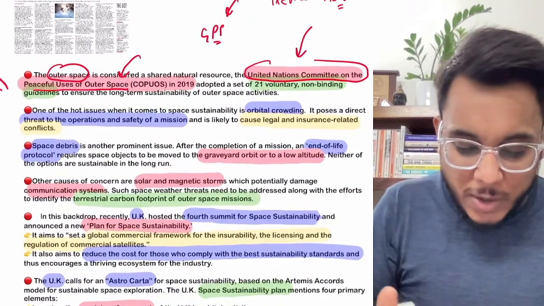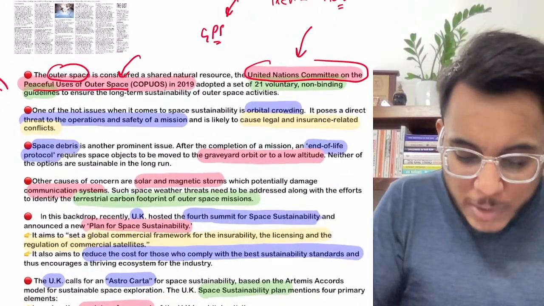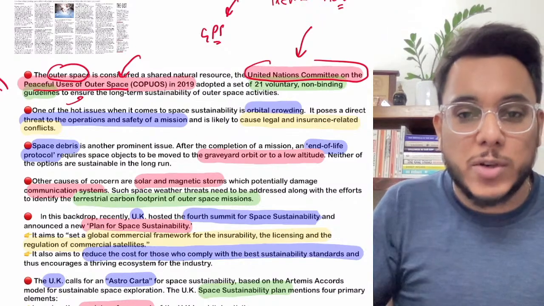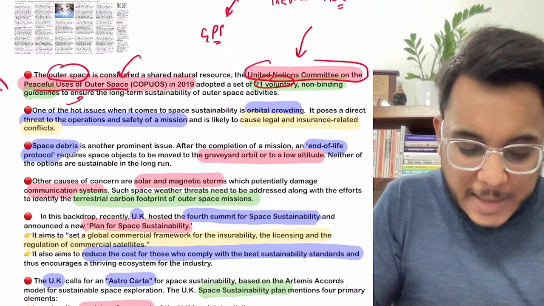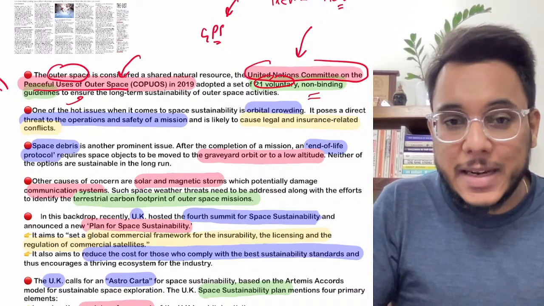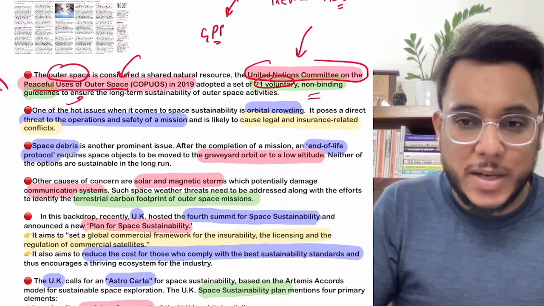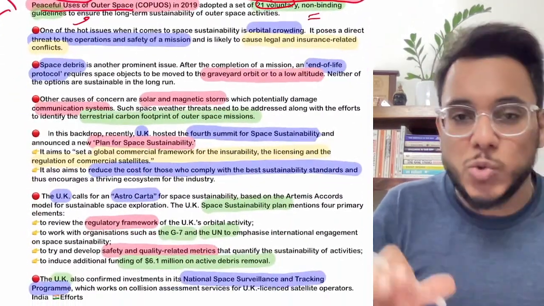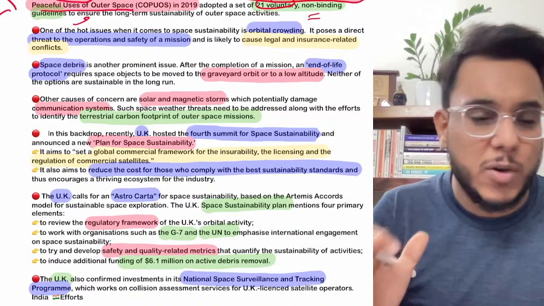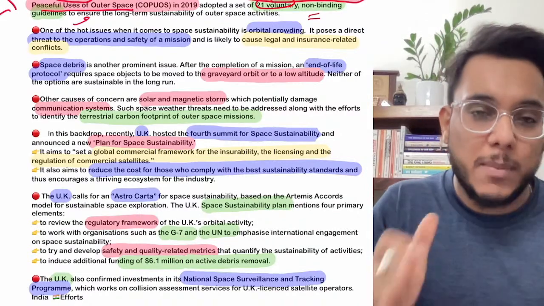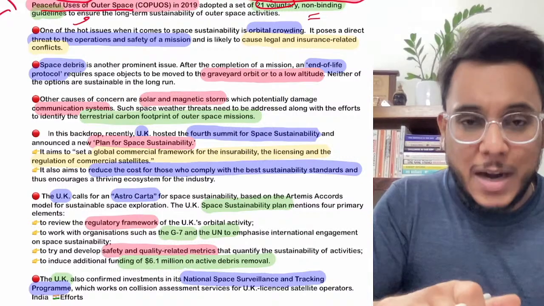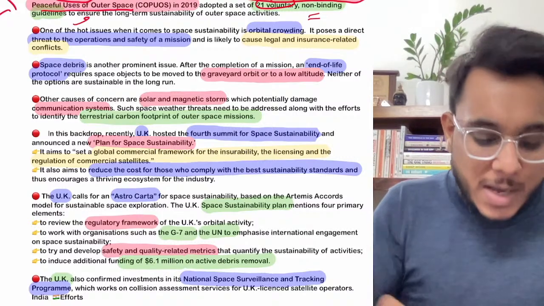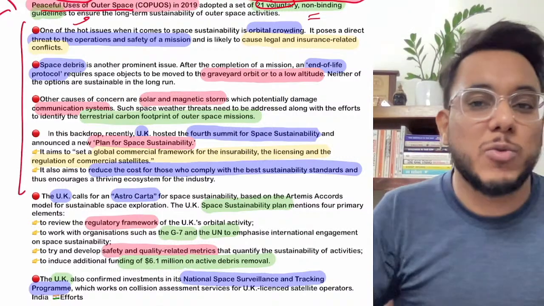So in this United Nations Committee on Peaceful Uses of Outer Space, there are 21 voluntary targets. These are non-binding obligations that have been imposed onto the countries. Now, what are the major issues here in outer space? First of all, we'll see them, and then we'll come to the current article and what it is talking about. So basically there are some challenges in outer space.